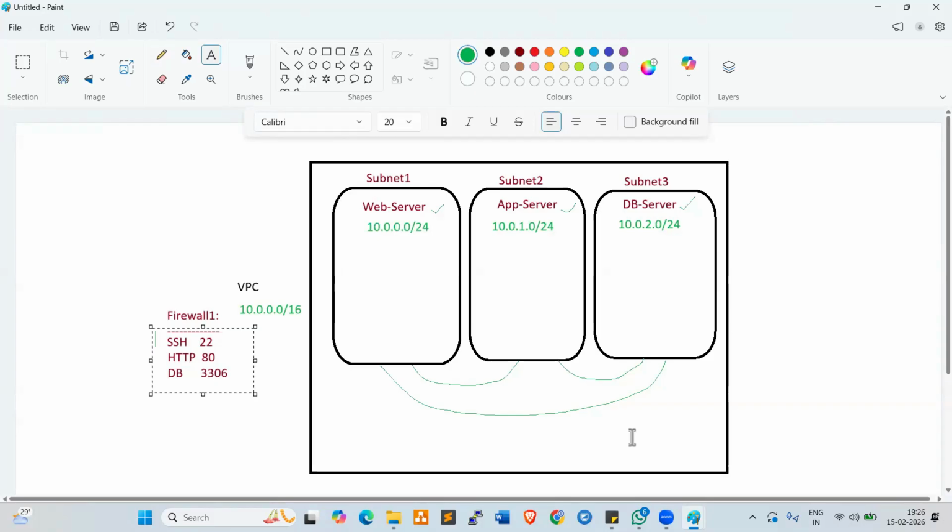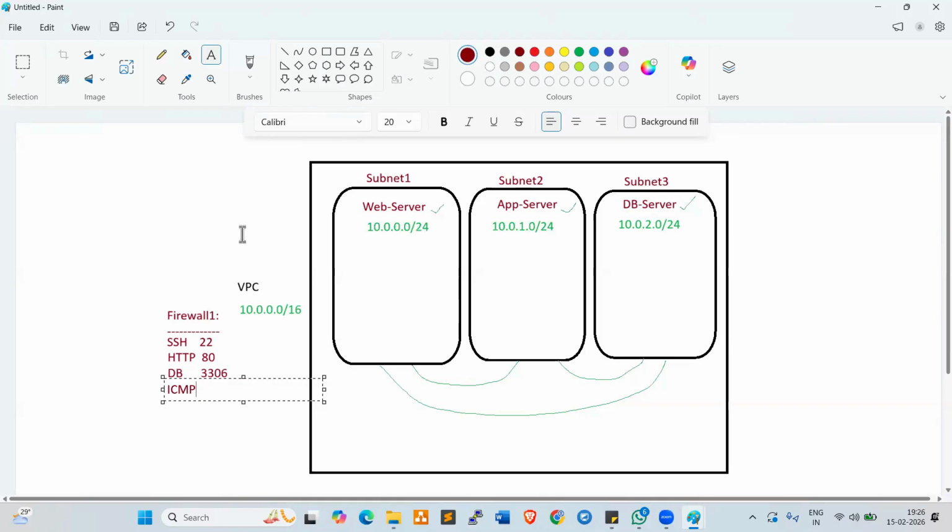That is why we need to enable one more very, very important port, which is ICMP. What is ICMP, anyone? Internet Control Message Protocol. So if you want to communicate from one subnet to another subnet, ICMP should be enabled at the firewall level so that we can easily communicate.